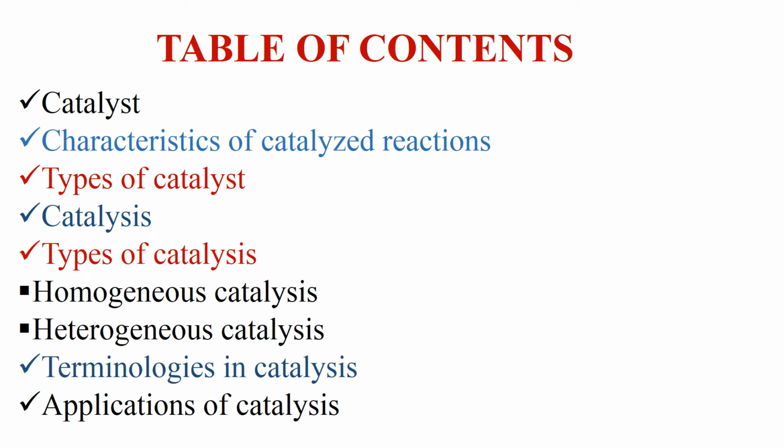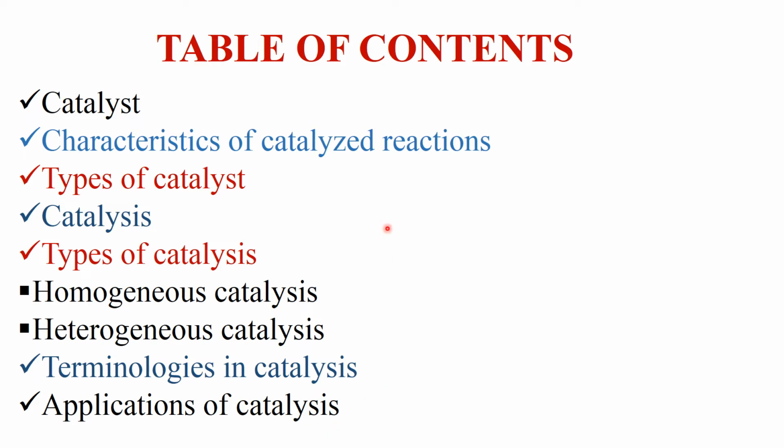First of all, we will start with the table of contents. Here, we will study about catalyst, then characteristics of catalyzed reactions, then types of catalyst, then the topic catalysis, followed by types of catalysis. Types of catalysis includes two types: one is homogeneous catalysis and another is heterogeneous catalysis. Next we will move to terminologies used in catalysis, and finally we conclude with applications of catalysis.